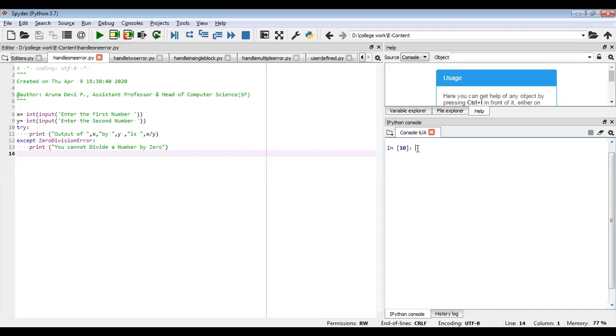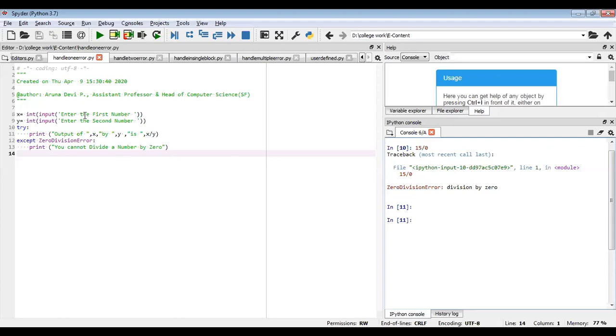Before that, I should explain what a traceback is. For a small example, if you have a number and divide that number by 0, surely you will get a division by zero error. When I press enter, it says a traceback has occurred due to the code which gives the exception ZeroDivisionError. So in your program, you have to handle this statement as an exception and try to catch it and print it in a user-friendly manner, not terminating the program through a traceback.